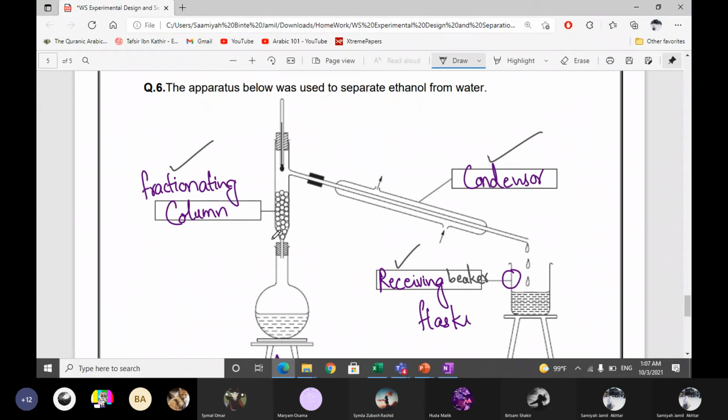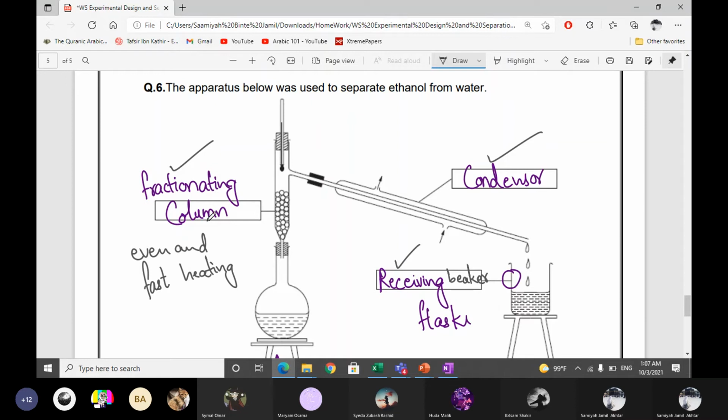Glass beads are to increase the surface area of the particles for even and fast heating. You can write this for even and fast heating.